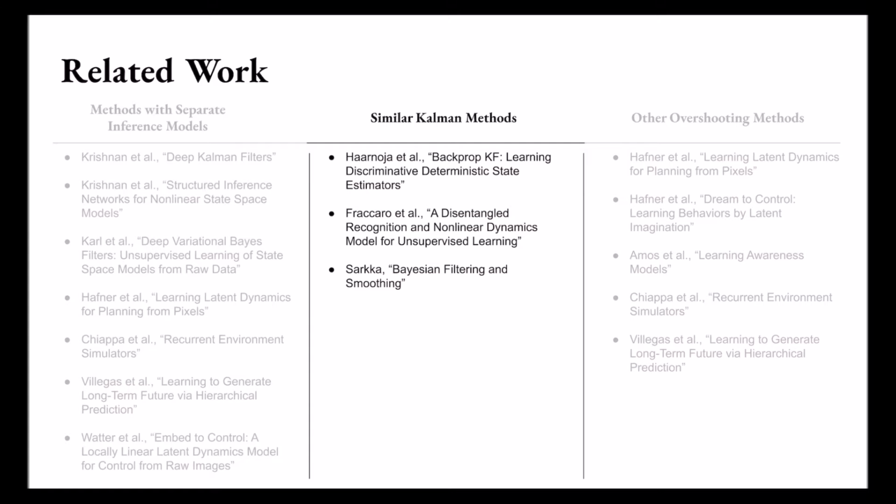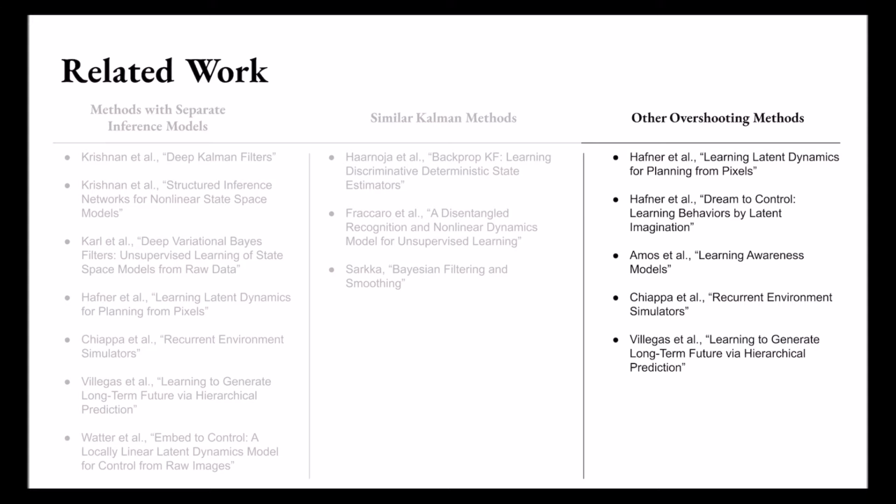In contrast, some methods take a Kalman-based approach for learning inference models. This gives a better signal, but the models are often over-reliant on observations to correct prediction error, or rely on ground truth state for training. Finally, alternative overshooting methods also predict without taking intermittent observations, establishing an exclusive signal for the dynamics.